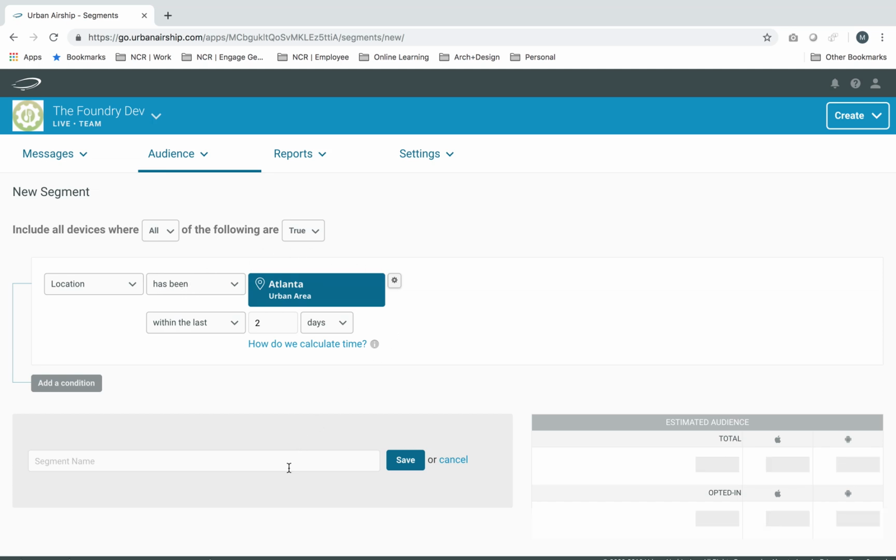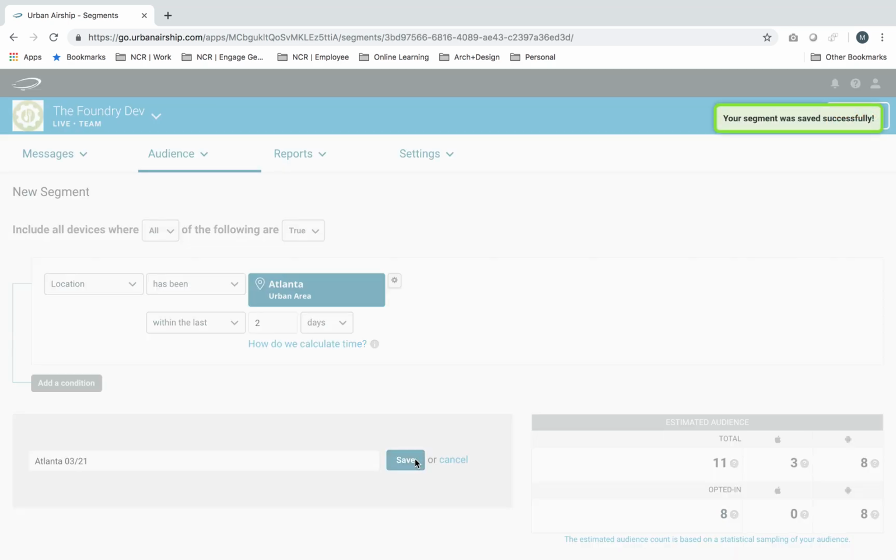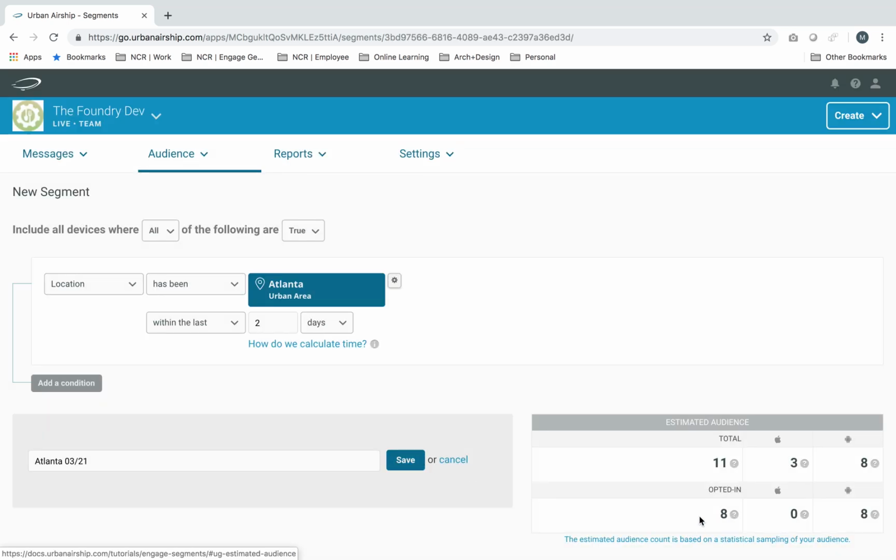Yeah, and then say Atlanta, March 21st. So people who have been in Atlanta, who have visited Atlanta in the past 2 days. So save. And you can see that this is a testing app, so the estimated audience count is very low, but you can see that there's 11 people total who were in Atlanta in the past few days. Hopefully your count would be higher than that.